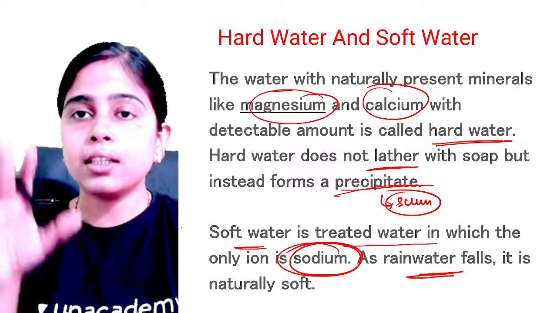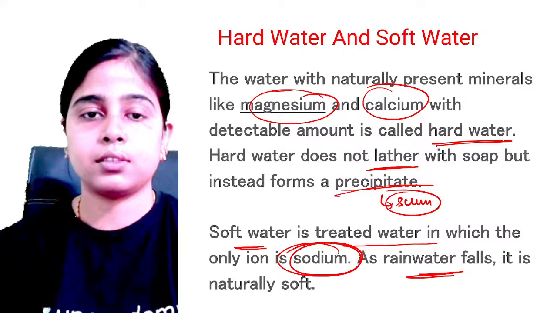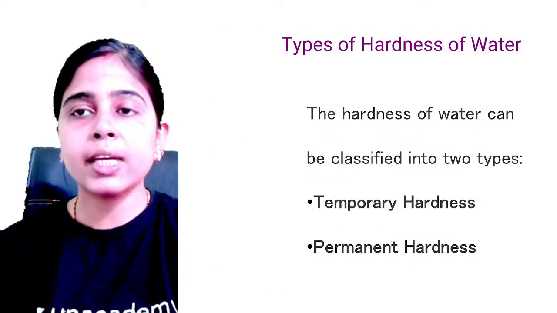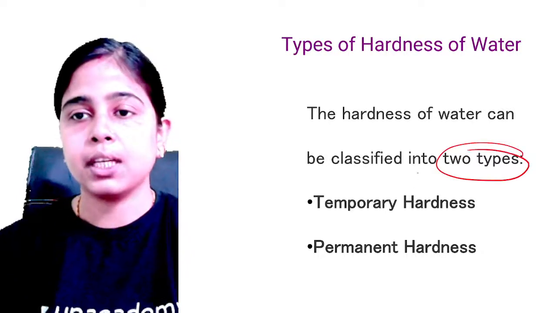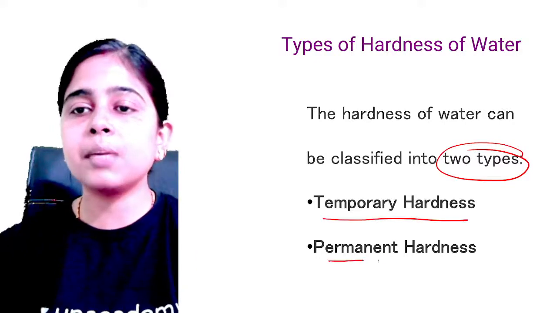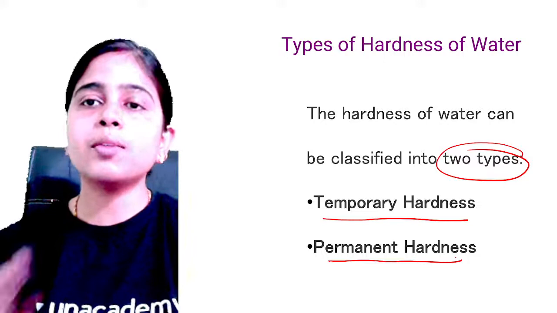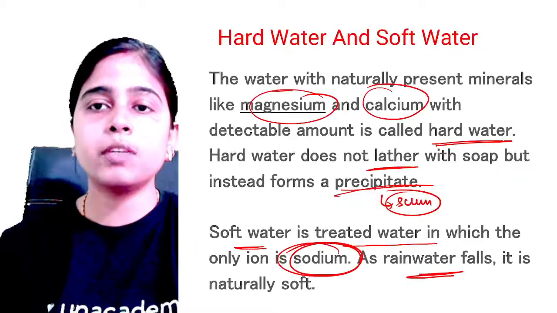So this is the introduction of your hard and soft water. Clear? Now, how many types of hardness do we have? As I told you, hardness can be classified into two types: temporary hardness and permanent hardness. So why does your water become hard? Why can hardness in water be observed?